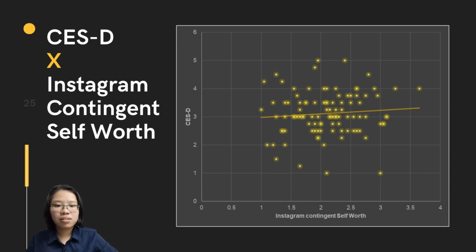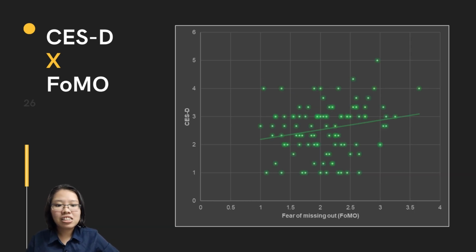constant. Besides that, this is the scatter plot of fear of missing out with the CESD, which is the mental health. As we can see here, CESD is expected to increase by 0.005 for each additional score on fear of missing out test, when the variables active use measure, passive use measure, Instagram contingent self-worth, and social comparison skill are